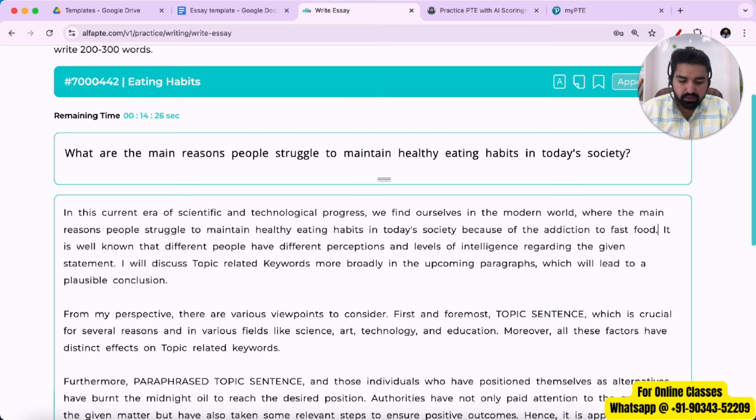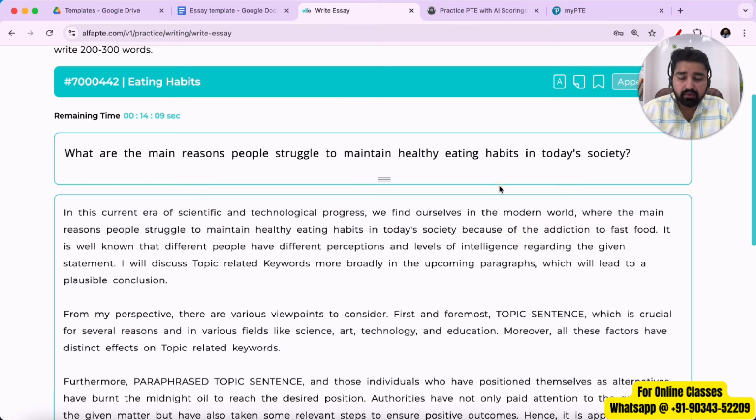Now fast food is a relevant keyword in this topic because they're talking about healthy eating habits and they're asking us why they are not able to maintain healthy eating habits. So yeah, fast food is a big reason. The addiction to fast food is a big reason why they are unable to maintain healthy eating habit.